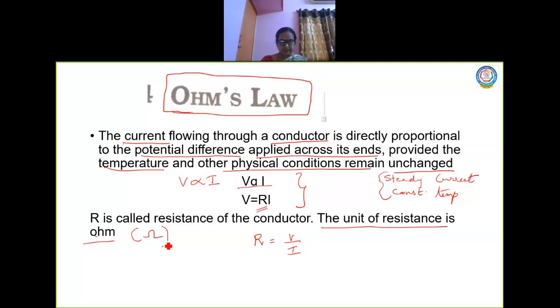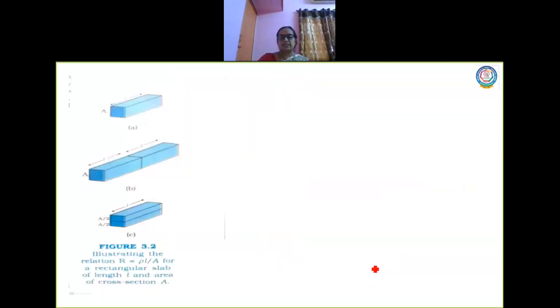I have already drawn the symbol. Now we are going to discuss the factors on which the resistance depends. Definitely it depends on the material of the conductor, and apart from the material, what are the other factors? That is what we are going to see in the next topic.